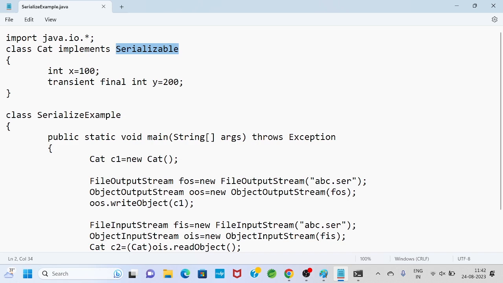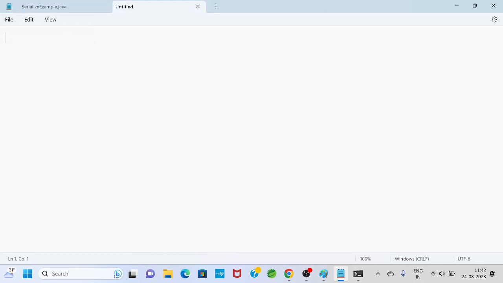So guys, directly I will show you a program, and from that program I will explain the concept of externalization. Now I will go to my code and create a new file. Same thing, some imports: the java.io.* package, the java.io package, that I will import.